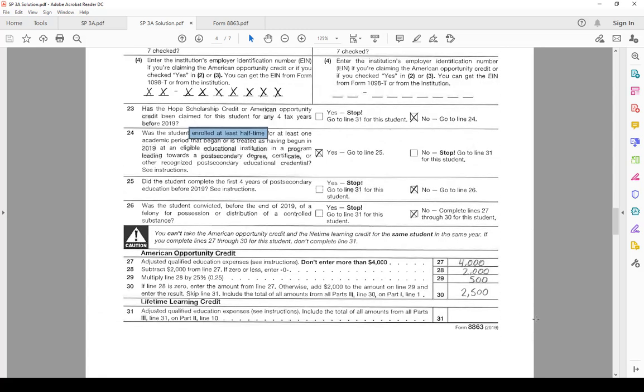And then jump down to line 27. Lines 27 through 30 are essentially the calculation to see how much of the expenses qualified. Remember, it's 100% of the first 2,000, so that's why we see line 28 is 2,000, and then 25% of the next 2,000, which is 500. Therefore, on line 30 we see 2,500. That's the max amount of this credit that could be qualified. So from here we carry over to part 1, line 1, 2,500.